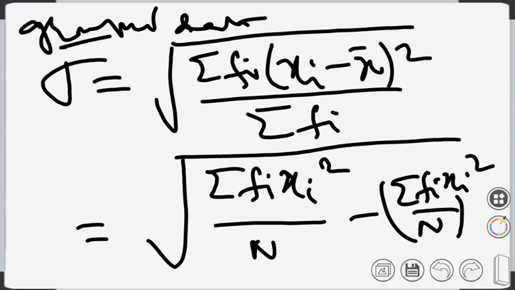So let's do an example for both as quickly as possible, and we will finish the class today by doing the example of this kind. Have you written? Let's take an example first.